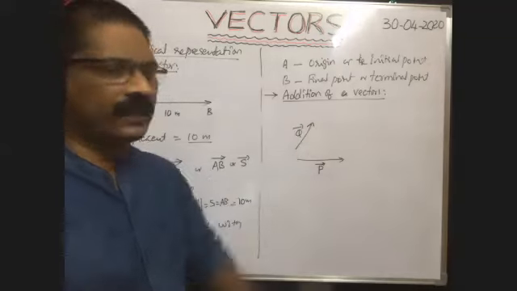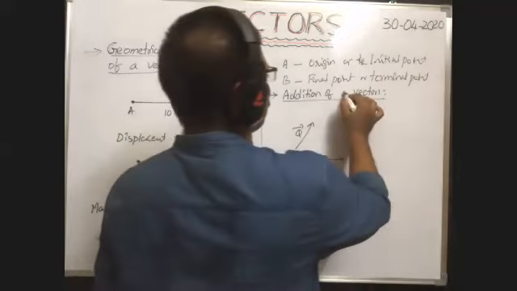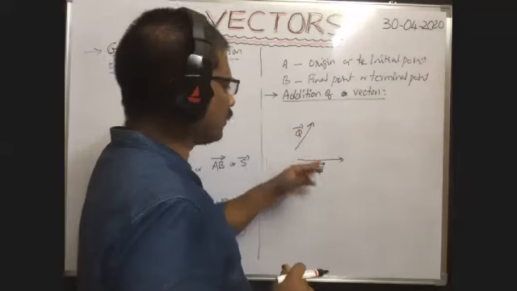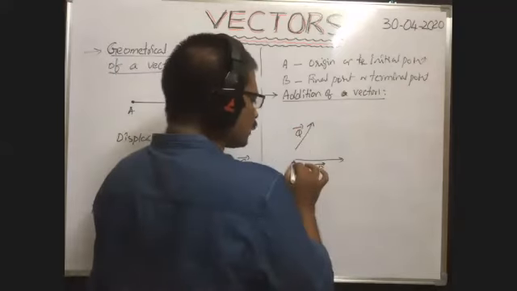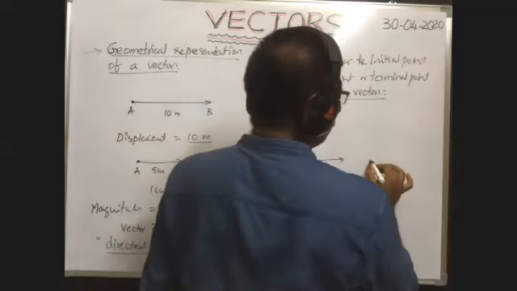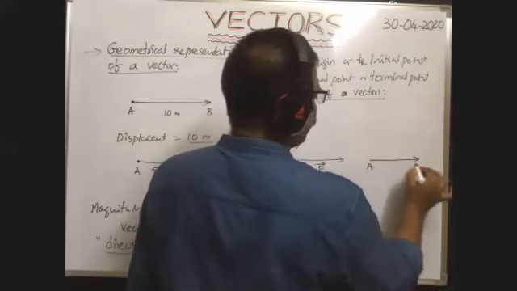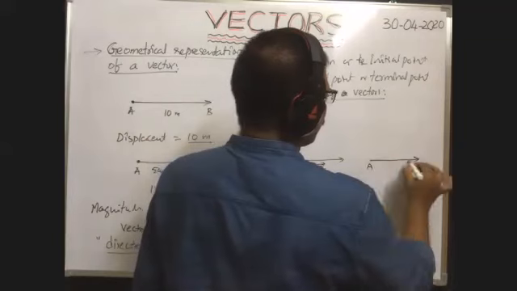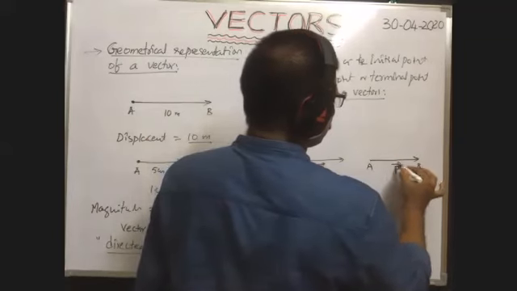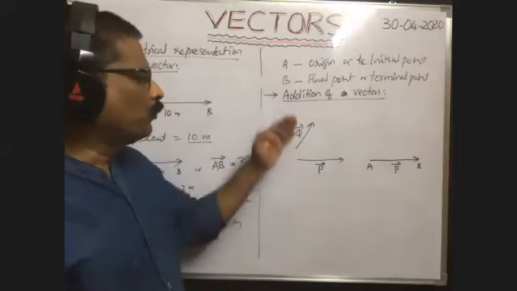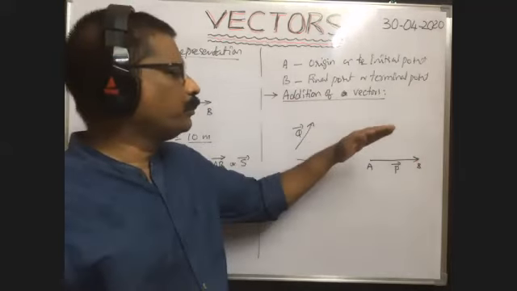So addition of vectors. Here, to add this vector to this vector, first you choose the given vector P bar. Here you see the given vector P bar is like this. Here it is a point A, it is a point B, and this vector AB bar is equal to P bar. Now we have to add Q bar to P bar.